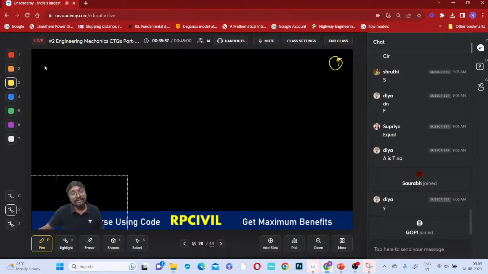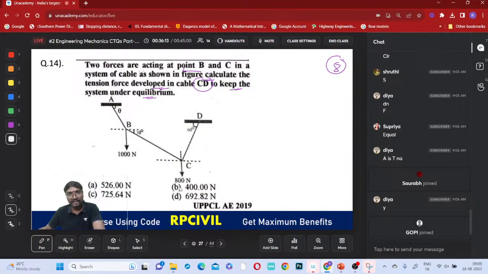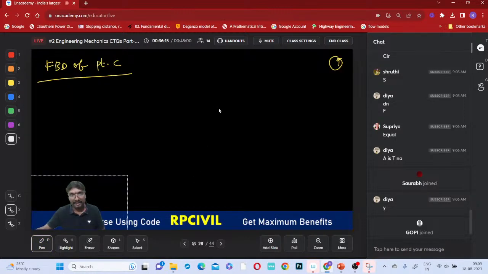Now you consider which one, this is a free body diagram of which point you can say? Everyone, free body diagram of which point? That is point C you have to consider now. What is the free body diagram of this point C? You can say here the force 800 newtons is acting in this downward direction.